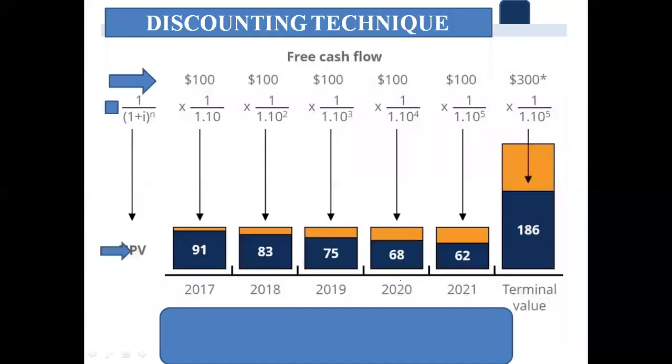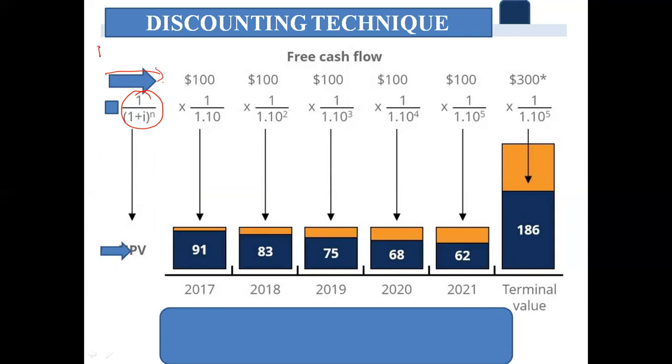Let's look at this chart so that you can understand the discounting technique. Free cash flows are there, so from here let us start. This arrow shows the future value calculation. How are we going to calculate the discounting factor?